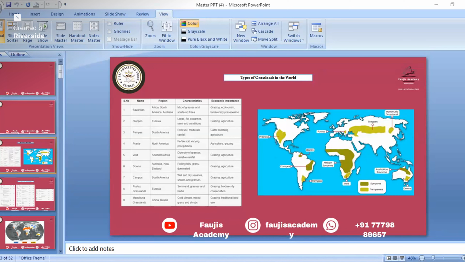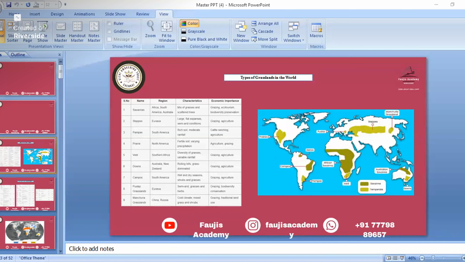Types of grasslands: there are 2 types, one is temperate grassland and the other is tropical grassland. The tropical grassland is savanna grassland. Can you see savanna grassland here? In previous year questions, I think in 2021, a question came: Veld grassland is located in which region? That is the Southern Africa region. So we'll start with all grasslands and their regions.